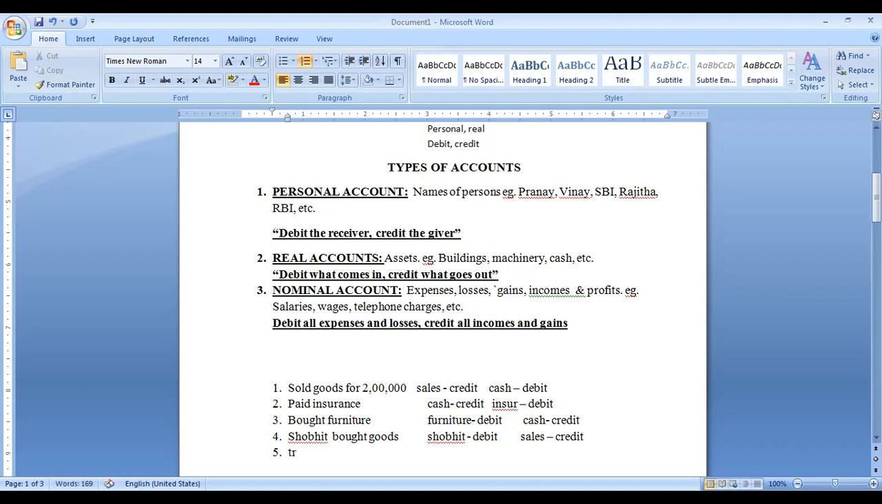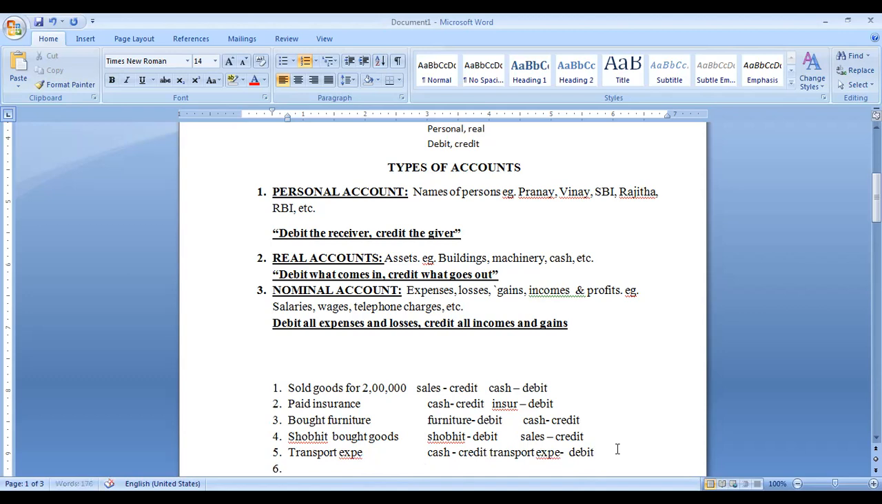Next one, what is the transaction? Transport expenses. Here two accounts are there, one is cash account, another one is transport. Transport is nominal account. Debit all expenses, we are saying, so it will be debited. Automatically cash account will be credited. We credit what goes out in the real account. Cash is going out when you are paying, so transport expenditure will be debited and cash will be credited.